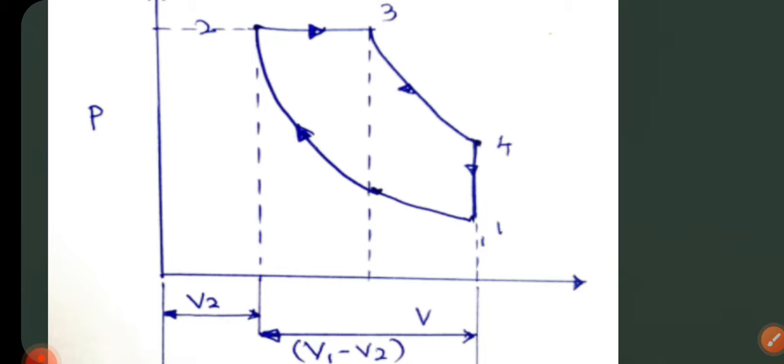Why is it an isochoric process? Heat is rejected at the constant volume process.